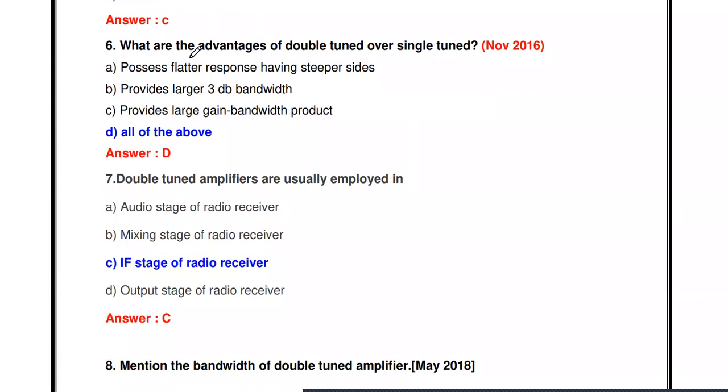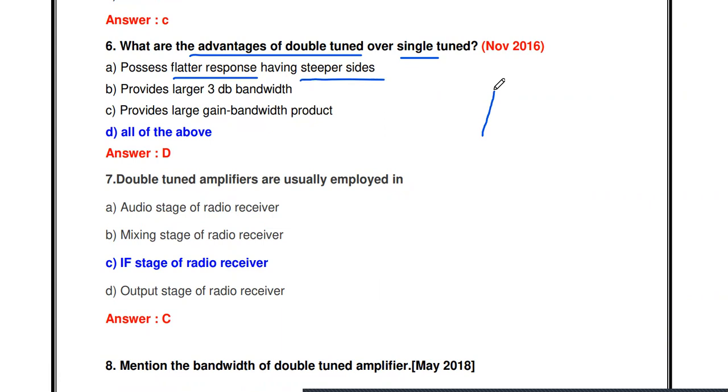Then the next one: what are the advantages of double tuned over single tuned amplifier? Why are we moving to the double tuned amplifier instead of the single tuned amplifier? In a double tuned amplifier, it provides a flatter response. The output response is flatter and it has steeper sides.